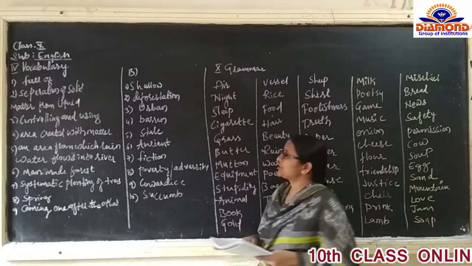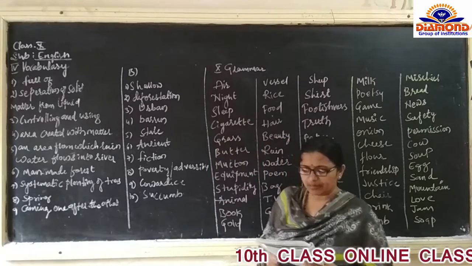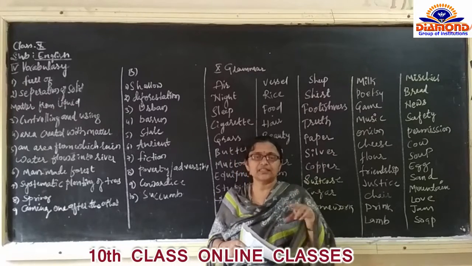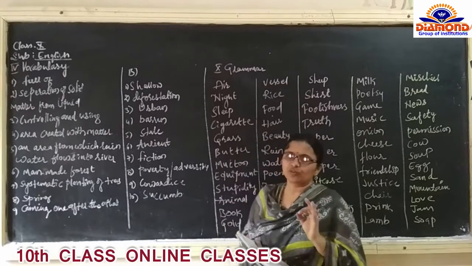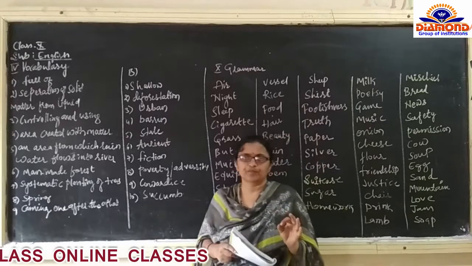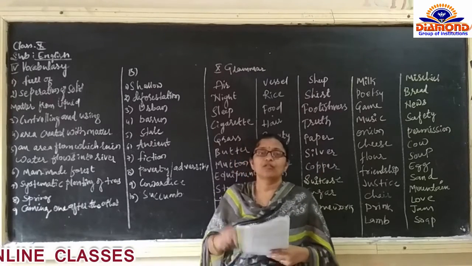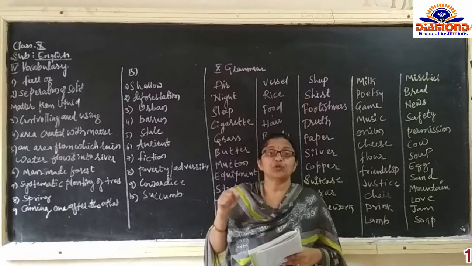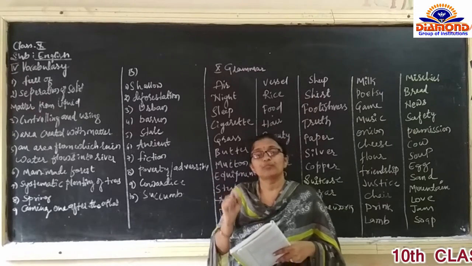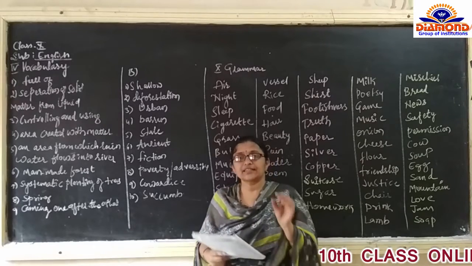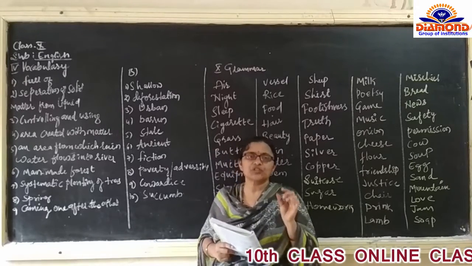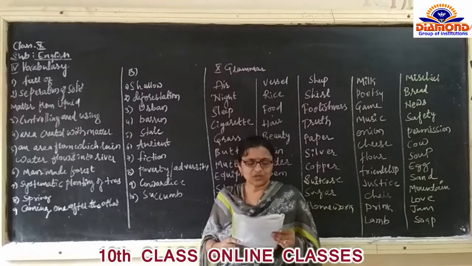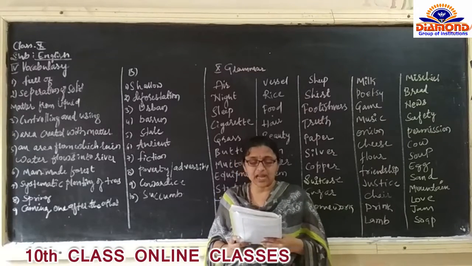Then comes the next bit, that is fill in the blanks with the antonyms of the words underlined. Some sentences are given, and for a particular word they have given an underline. So for that underlined word, you have to write the antonym. They are not asking you prefix or suffix. They are asking you antonym, means opposite word. Opposite word.